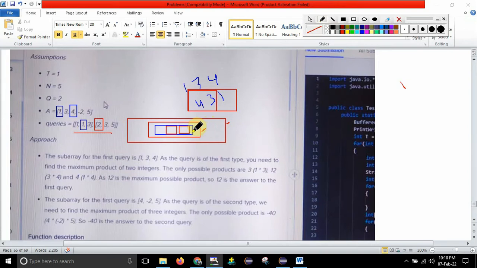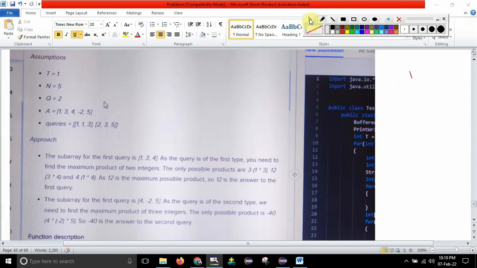We need to create one array list, and after that we have to use one if and else if. So that's it about the logic, guys. I hope you understood this one. Now let me go to the Eclipse and start writing the code for this one.